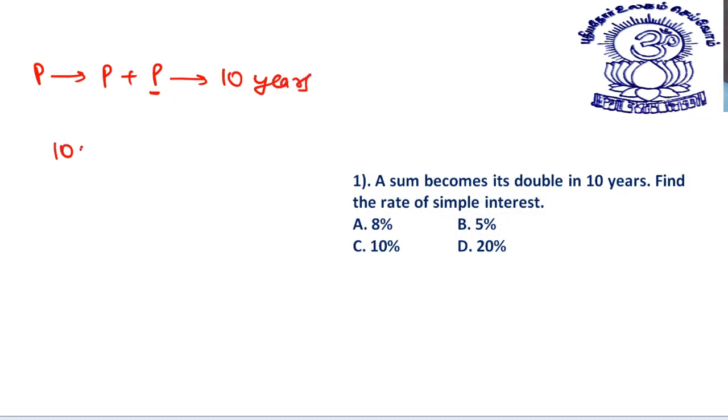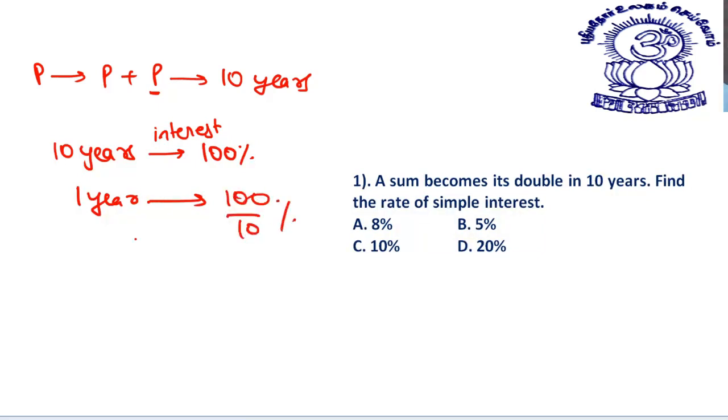So in 10 years, I earn 100%. In 1 year, how much will be the interest? In 1 year, the interest will be 100 by 10%. That is, in 1 year I earn 10%, or I can say that the rate of interest is 10%, quite easily done.